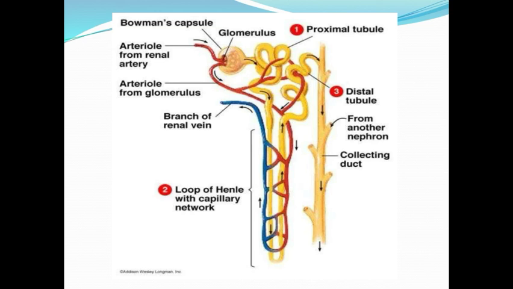This collecting duct receives the filtered waste material from all the nephrons, and it finally passes into the renal pelvis and out of the body as urine.